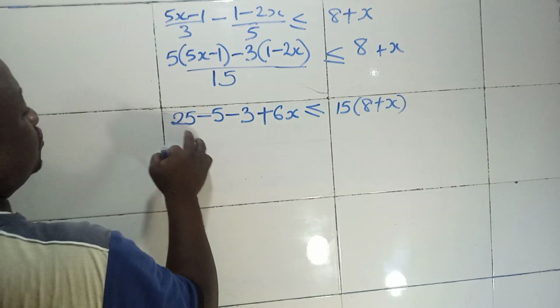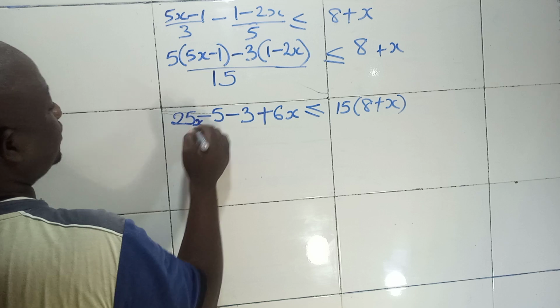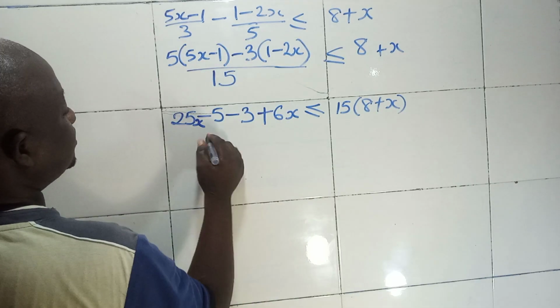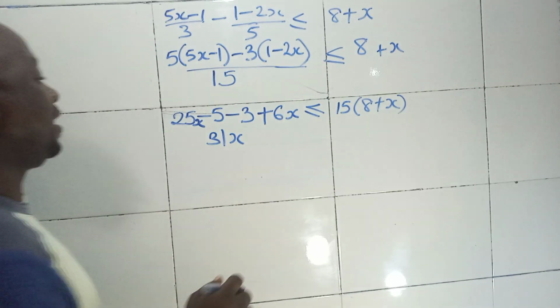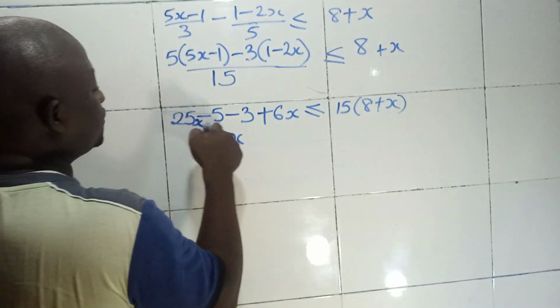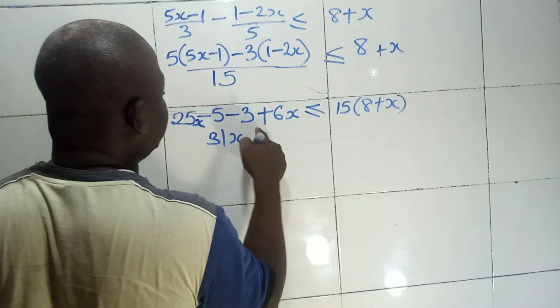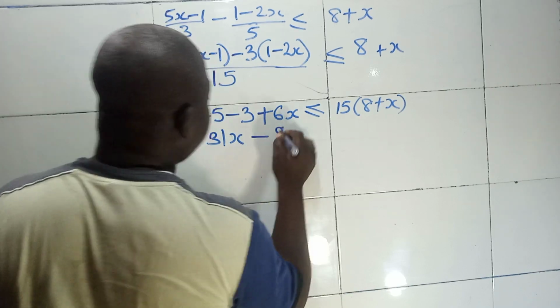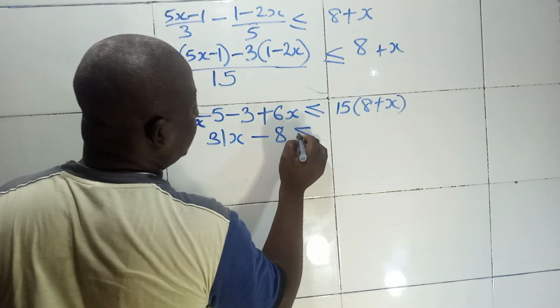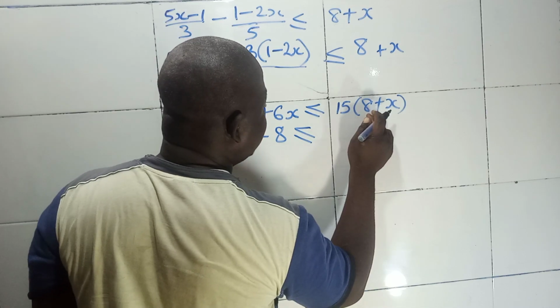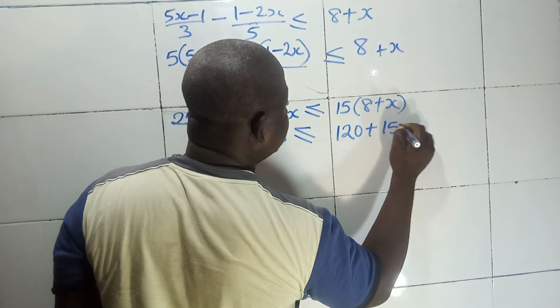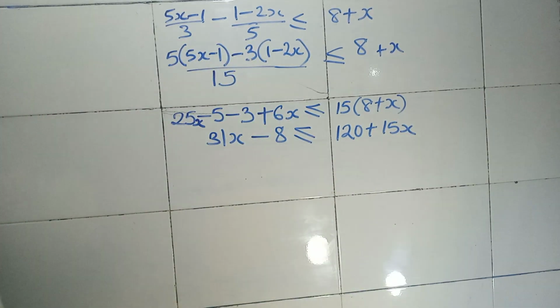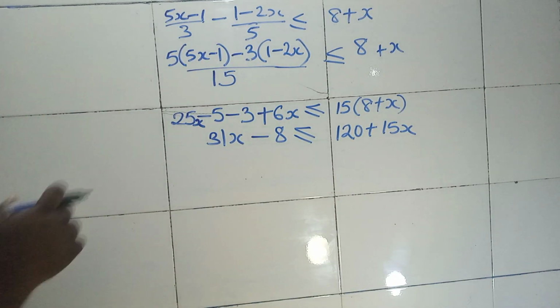So okay, let's continue. This is 25x plus 6x, that is 31x. 31x minus 5 minus 3, that is minus 8, less than or equal to 15 times 8, that is 120 plus 15x. So the next thing for you to do is to collect the like terms.